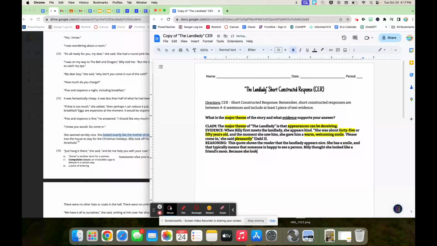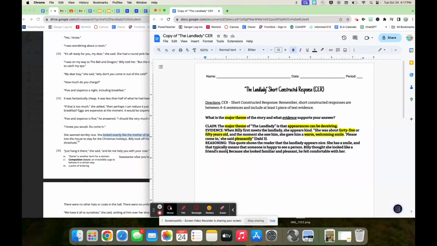Because she looked familiar and pleasant, he felt comfortable with her. Let's read that again and see if it makes sense and see if we're hitting those items, okay? This quote shows the reader that the landlady appears nice. She has a smile, and that typically means that someone is happy to see a person. Billy thought she looked like a friend's mom. Because she looked familiar and pleasant, he felt comfortable with her.